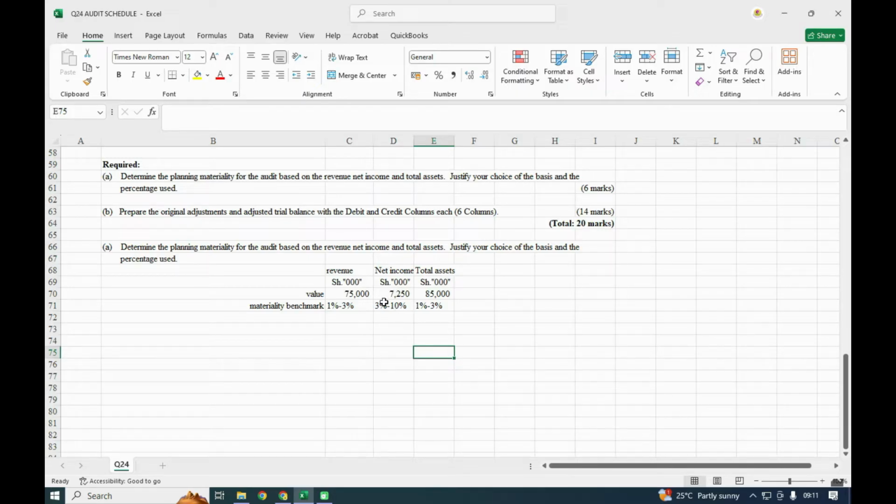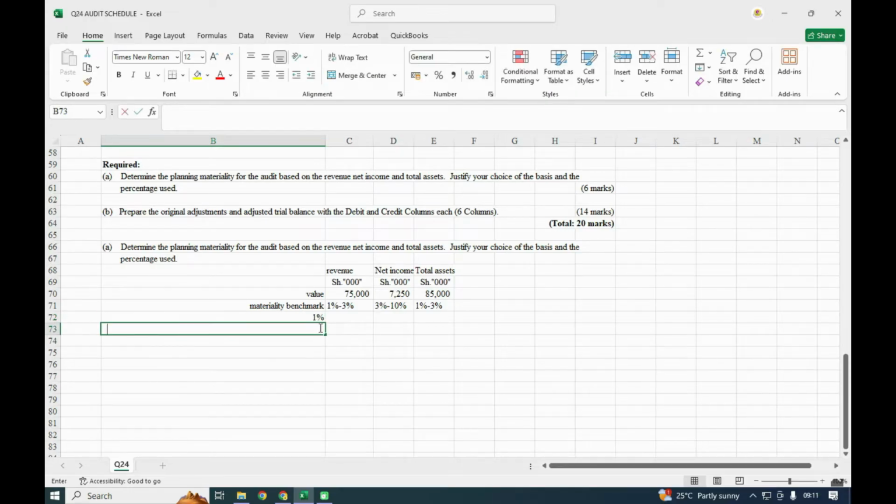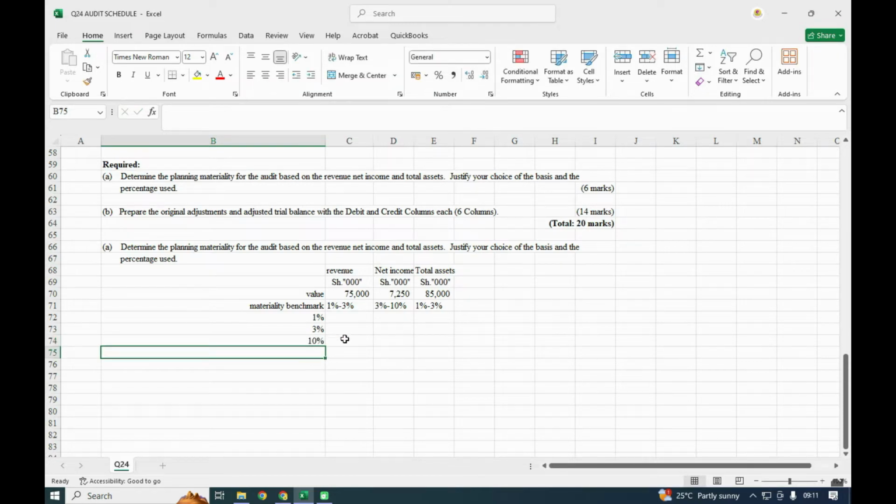But if it is within this range, then it is not material. So in this case, I will calculate for 1%, I will calculate for 3%, and I will calculate for 10%. I think those are the three that we have. So 1%, 3%, and 10%.